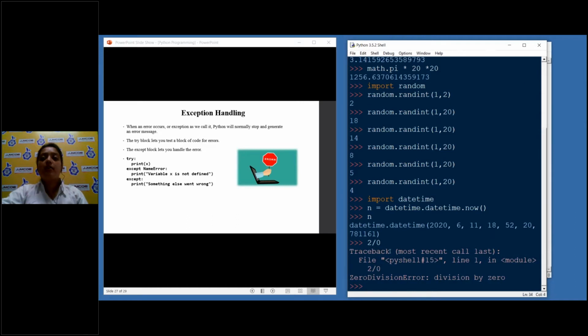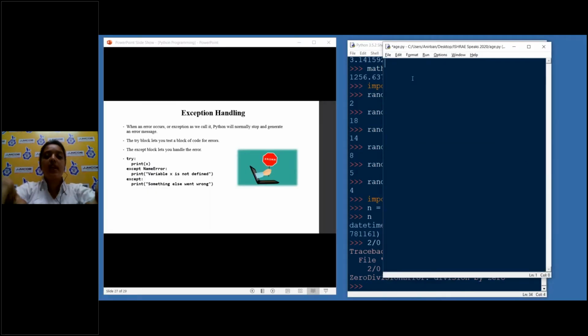So in order to suppress this error message, we can use try and except. So try. Suppose I took a value from the user. Suppose int, and I took a value as input. I will multiply this value, and even I'll divide a number with this value. And if this value is 0, the message is: sorry, division by 0 is not possible. So in try, I will write, suppose, 12 divided by the value that I passed.